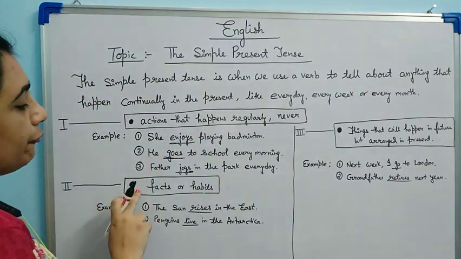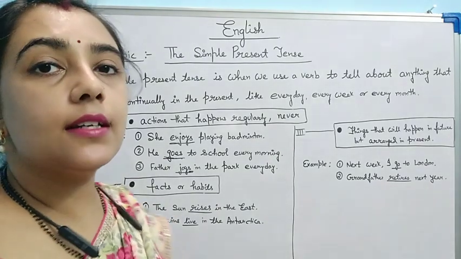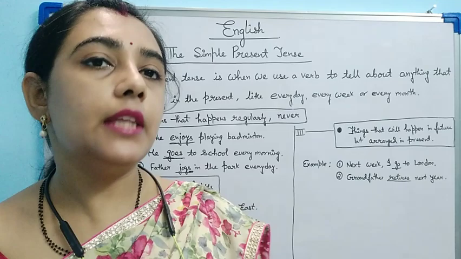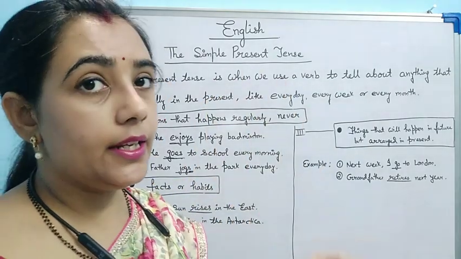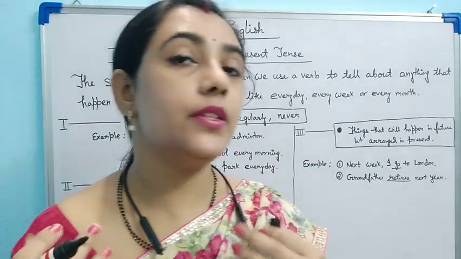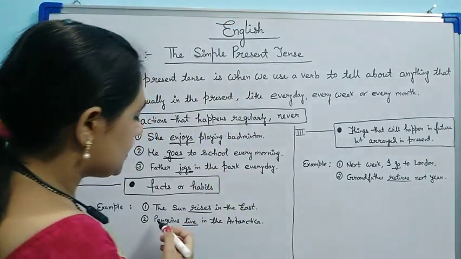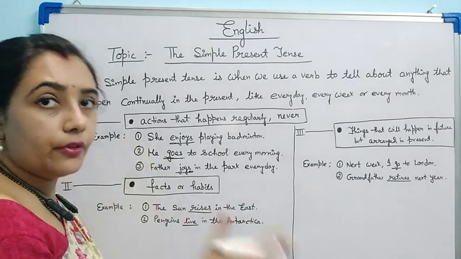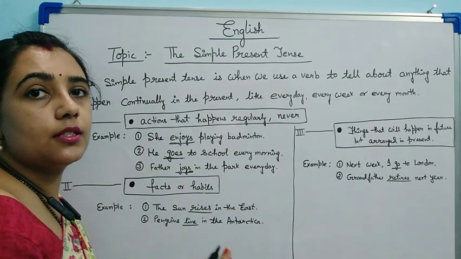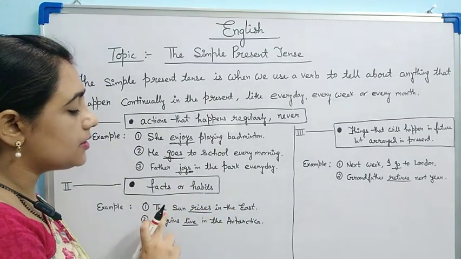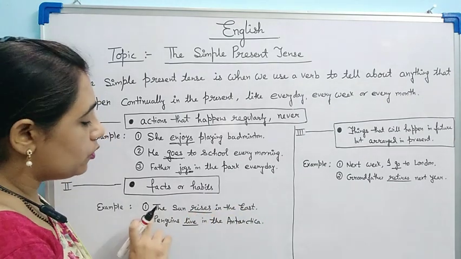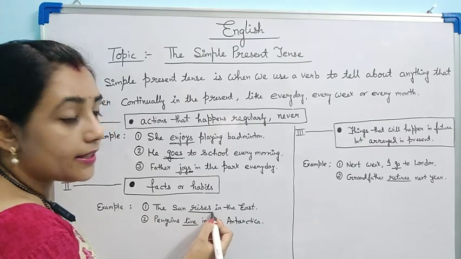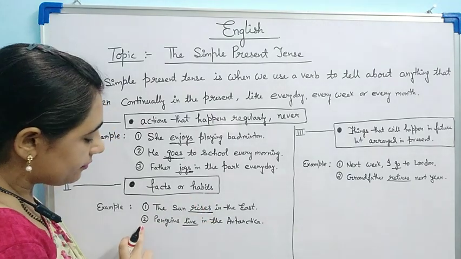Second thing, facts or habits. When there is a certain fact, that is the universal truth, then also we use simple present tense. Like one universal truth that happens daily, that is the sun rises in the east. This thing will happen every time till the universe is there. The sun rises in the east. Only we have added s to the base verb.